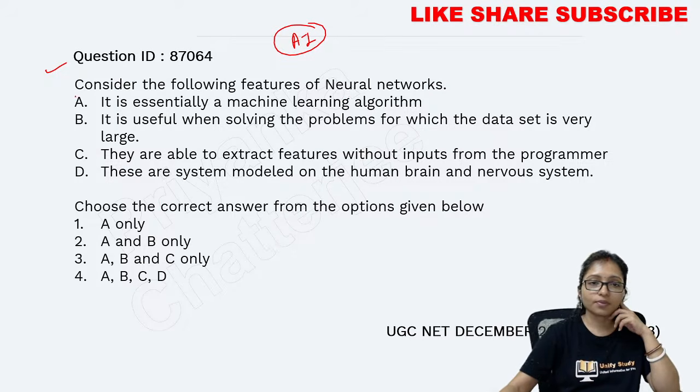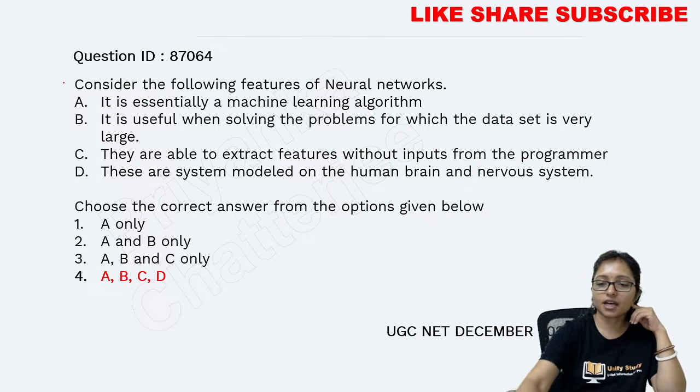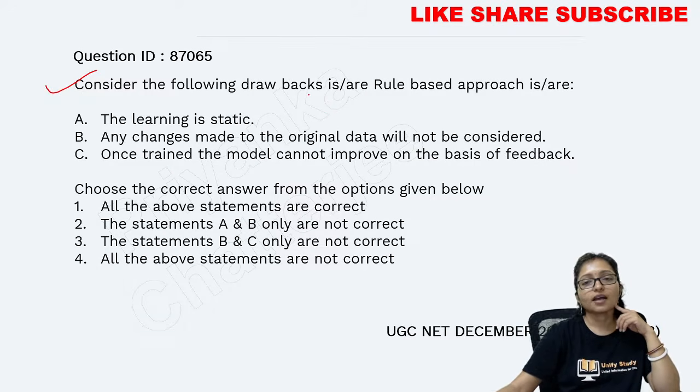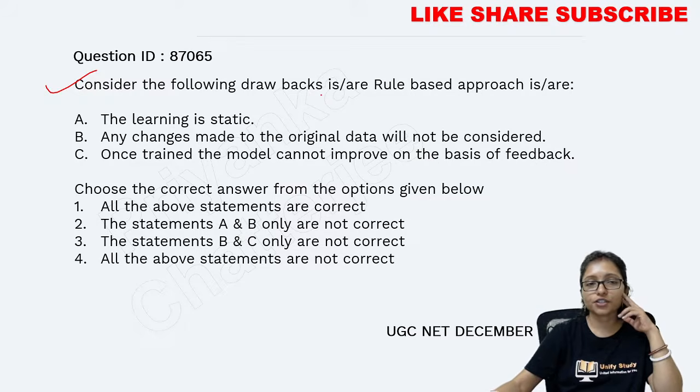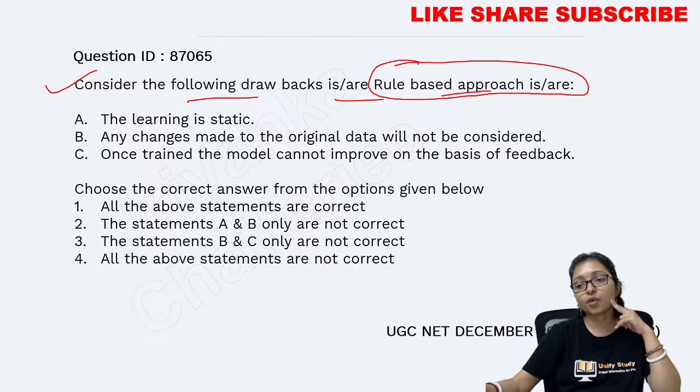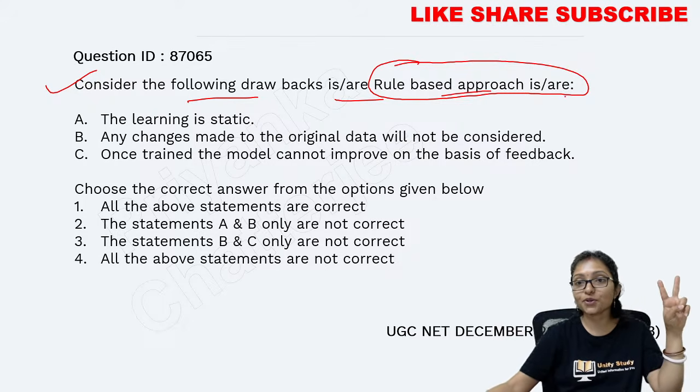Yes. So here what will be the answer? Feature of machine learning. Acha, this we did. It is done. Do this one. Okay, that is repeated two times. Sorry. Do this one. Consider the following drawbacks of the rule-based approach. What are the drawbacks of the rule-based approach?